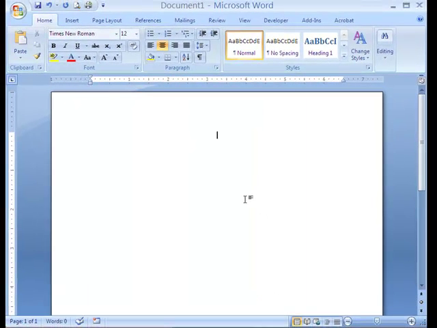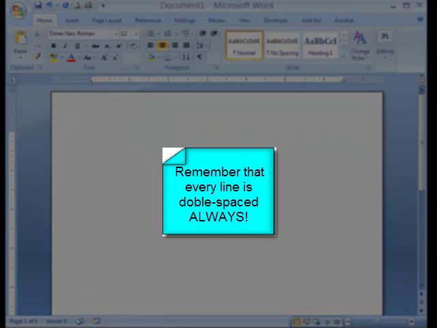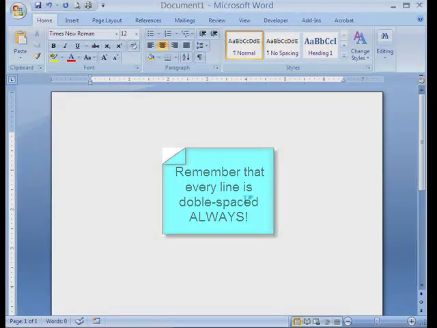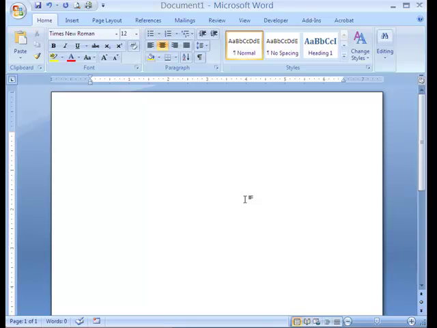Now let me remind you again that everything in APA must be double spaced, and I will repeat this again. Everything, absolutely everything on an APA paper must be double spaced. There are a few exceptions to this rule, like triple or quadruple spacing right after a displayed equation, for example, but you must never use single spacing or 1.5 spacing at any time. And now your line spacing has also been set for the entire paper.